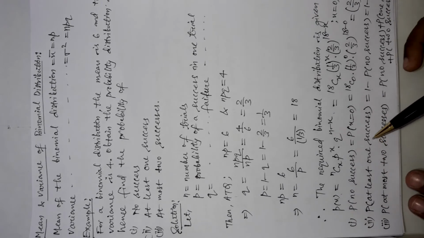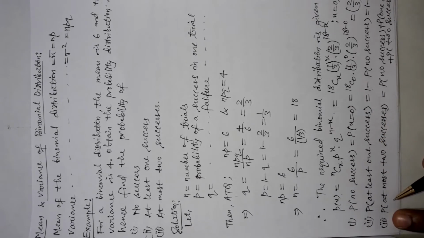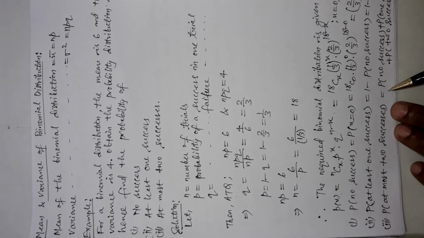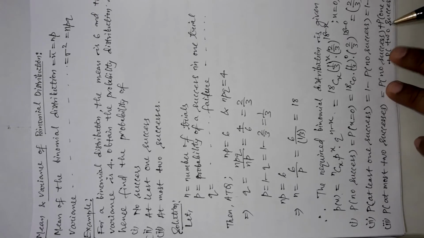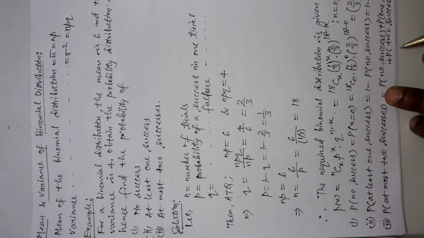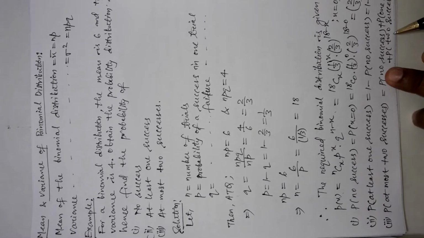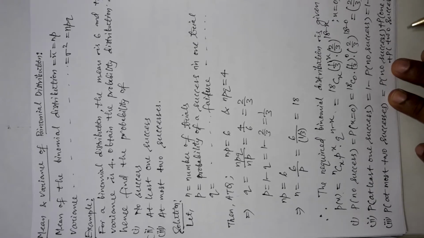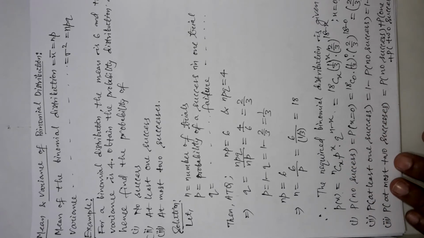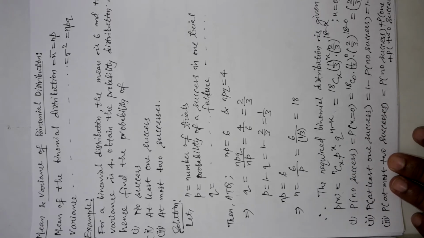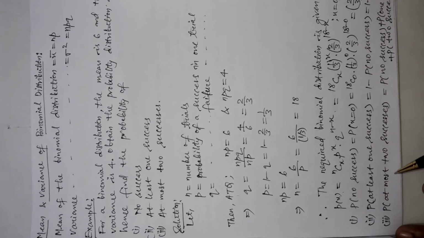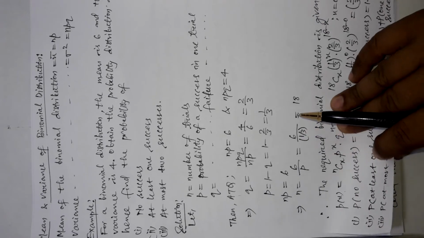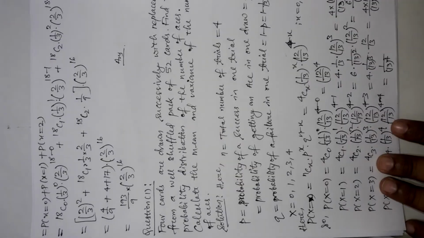Okay. Now the third bit question is probability of at most 2 successes. So probability of at most 2 successes contains probability of no success plus probability of one success plus probability of 2 successes. Okay. So probability of no success plus probability of one success plus probability of 2 successes will together make probability of at most 2 successes. So let us calculate them further.